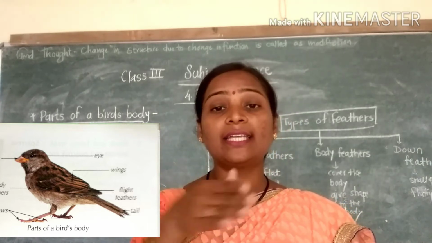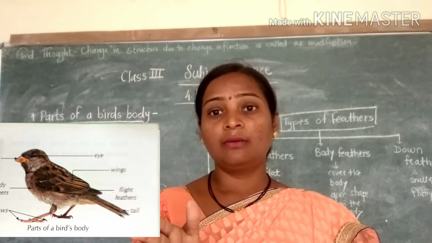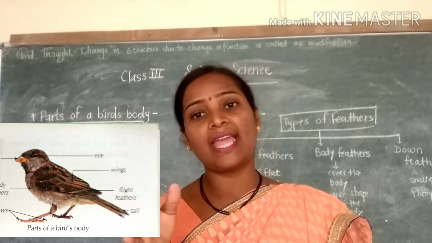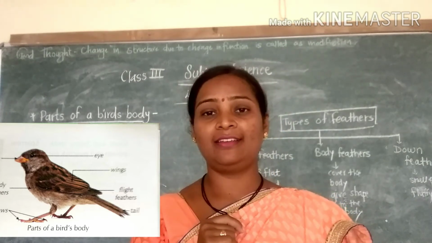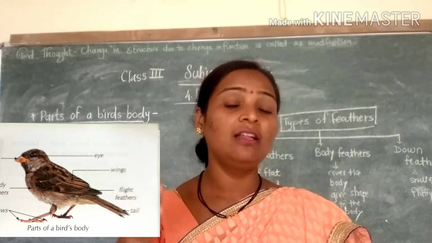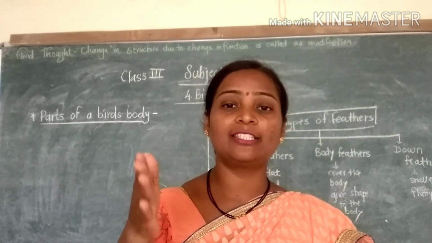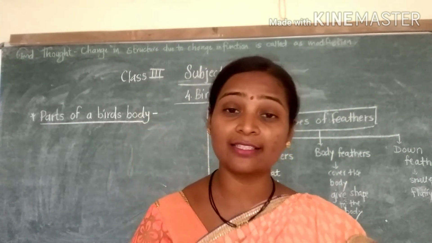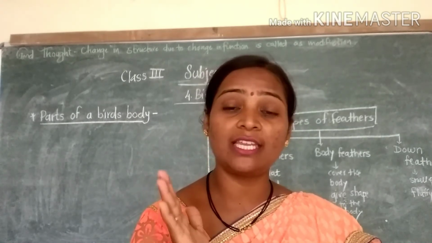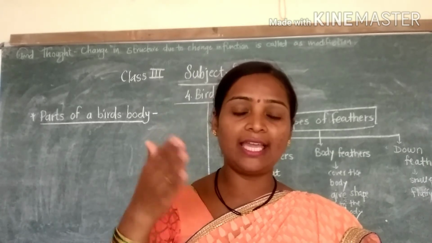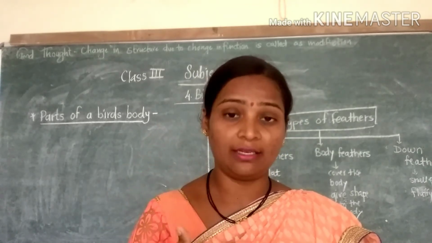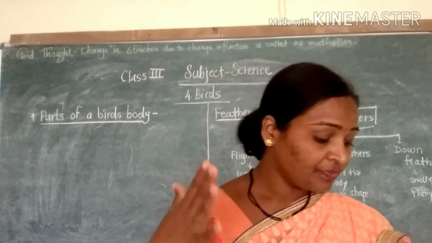The bird's tail acts as a rudder. By that, the bird can change direction in the sky. With the help of the tail, the bird can change direction while flying. It helps in changing the direction in the sky. The tail acts as a rudder.